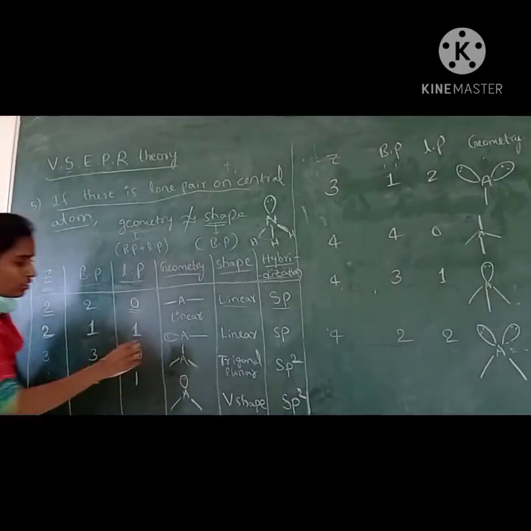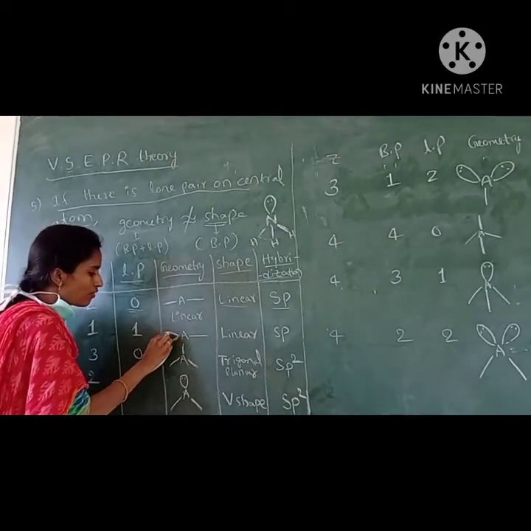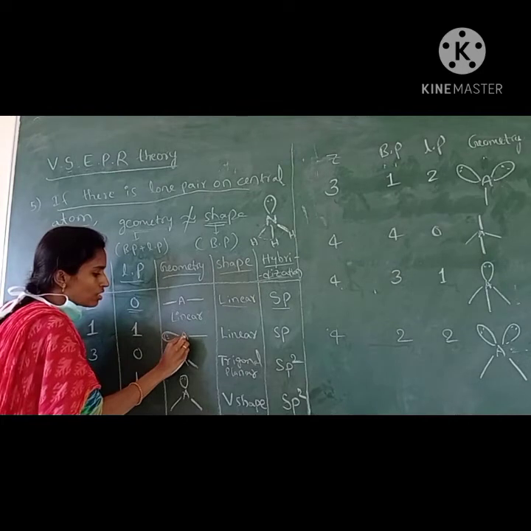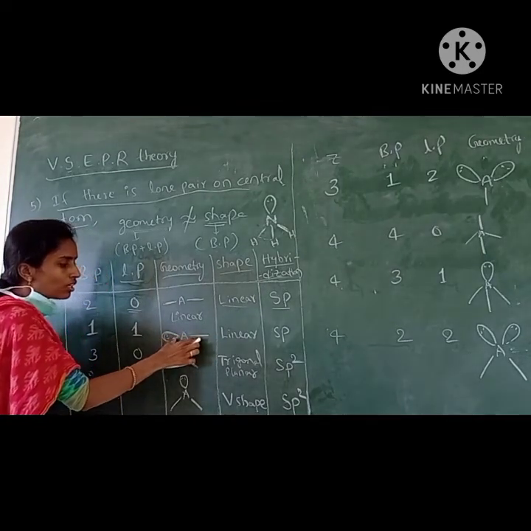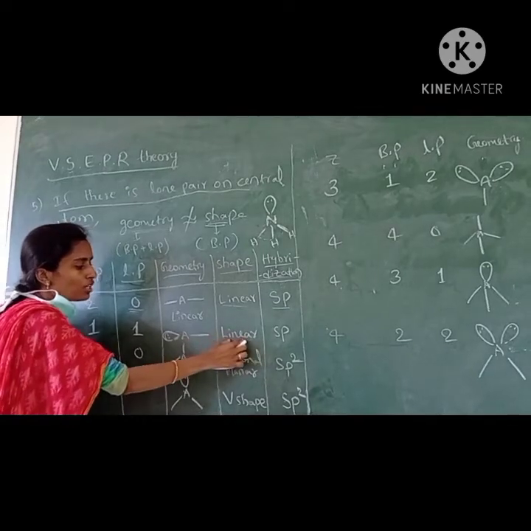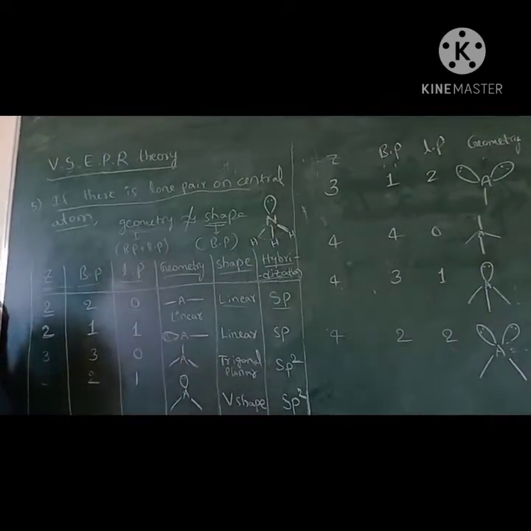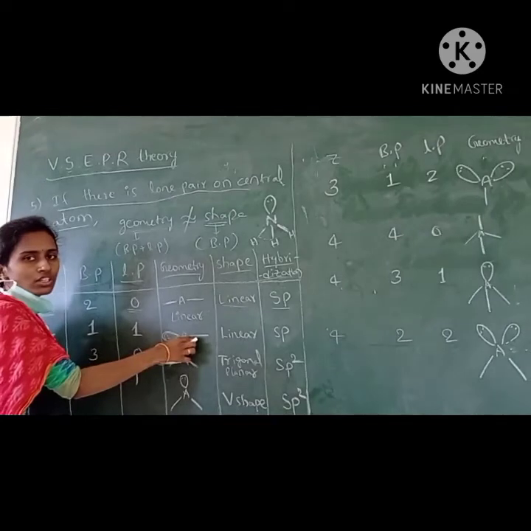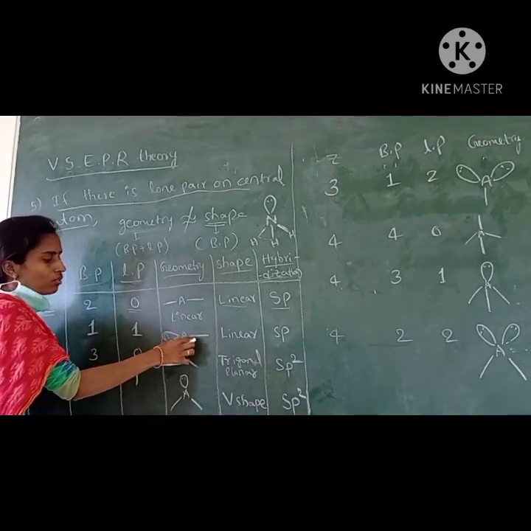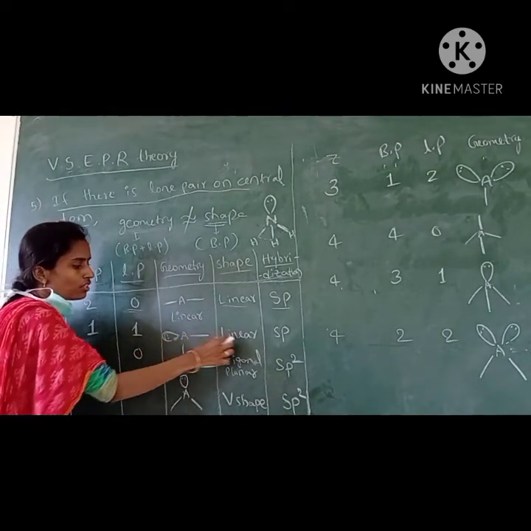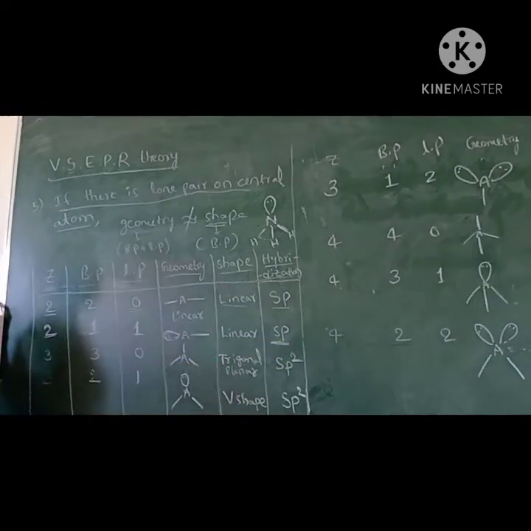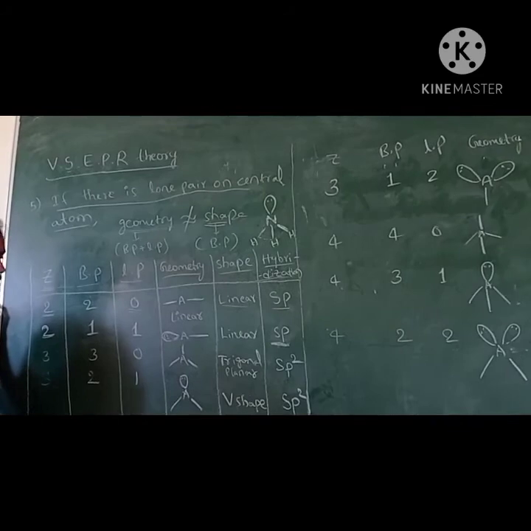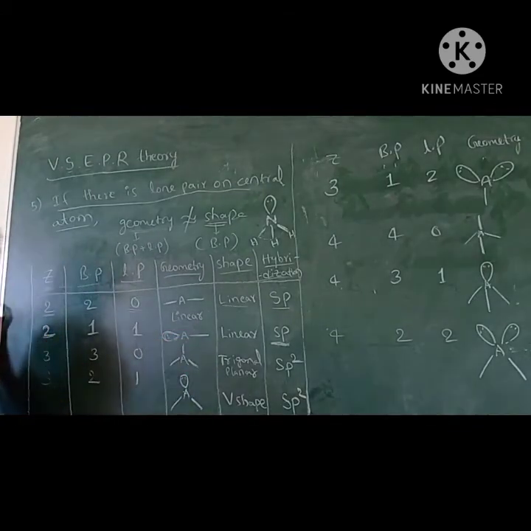They are far from each other. If this is the central atom, this is the bond pair and this is the lone pair. The geometry and shape are linear. They are far from each other, so there is no deviation. They are linear in geometry and shape, the hybridization is sp, and the bond angle is 180 degrees.